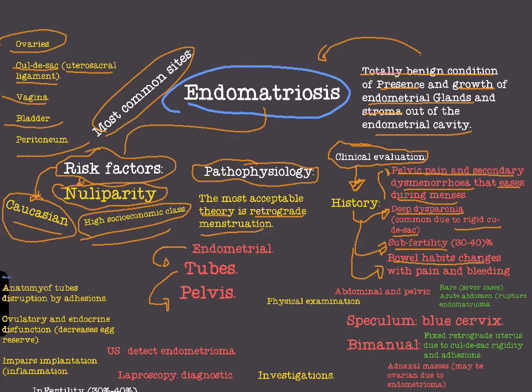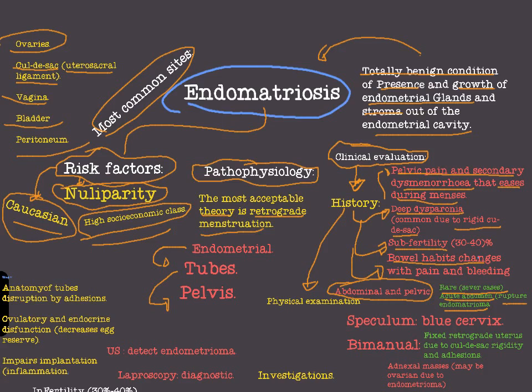So to evaluate endometriosis, we start with history, and after history we move to physical examination, starting with vital signs, general look, etc. The important thing here is abdominal and pelvic examination, to see whether there is any pain. It is rare to have severe pain and acute abdomen in endometriosis, except in cases of ruptured endometrioma. And we may feel a mass in rare cases when there is a large endometrioma in the ovaries.